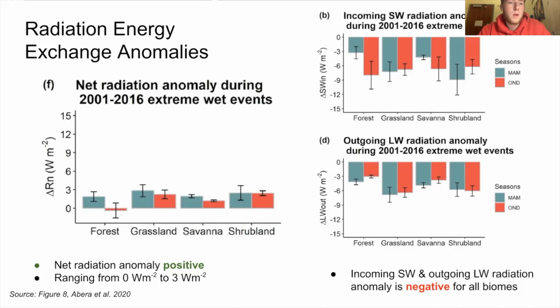Moving on to the plot on the left, we have the net radiation anomaly during the extreme precipitation events plotted on the y-axis for each of the 4 biomes. The net radiation anomaly is positive for all biomes, ranging from about 0 to 3 watts per meter squared, and this is more pronounced in the long rain seasons and in the grasslands and shrubland biomes.